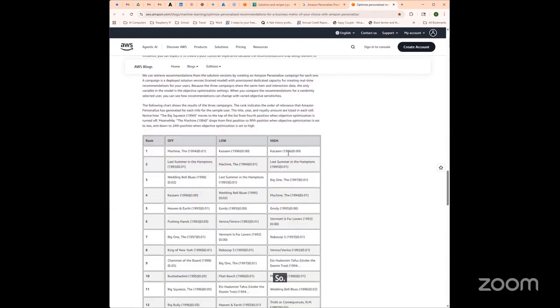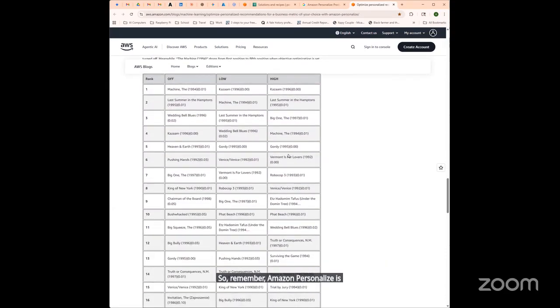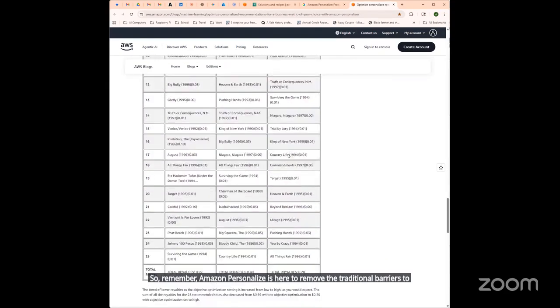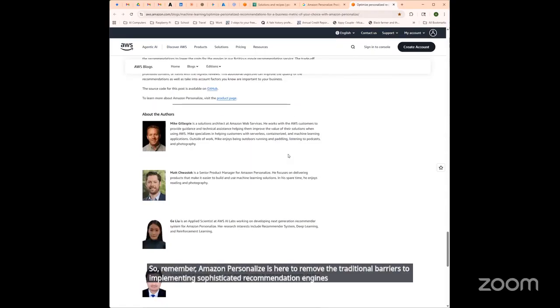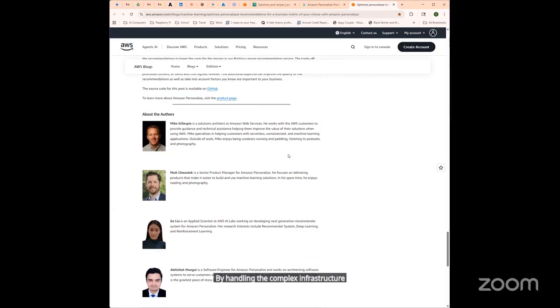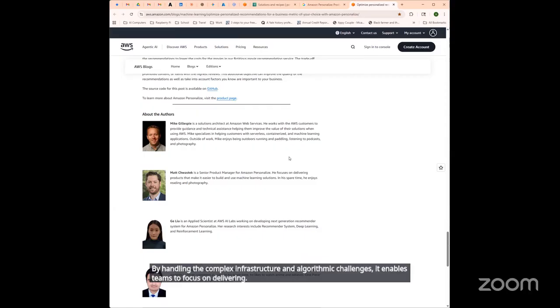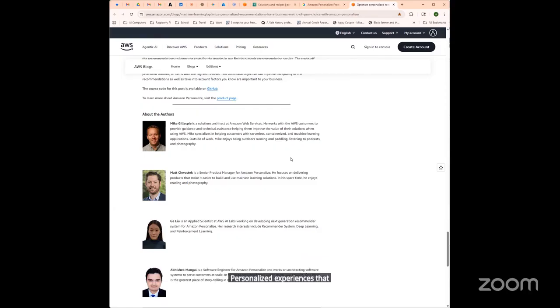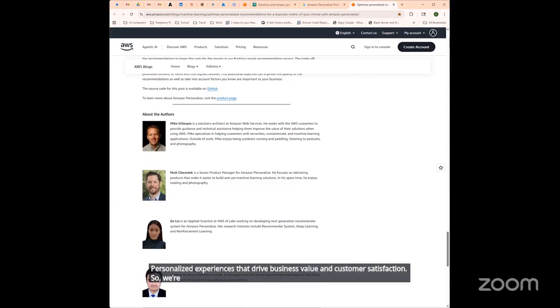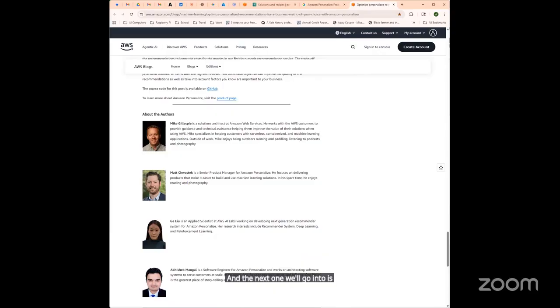So remember, Amazon Personalize is here to remove the traditional barriers to implementing sophisticated recommendation engines. And it makes enterprise-grade personalization accessible to organizations of all sizes. By handling the complex infrastructure and algorithmic challenges, it enables teams to focus on delivering personalized experiences that drive business value and customer satisfaction. So we're going to end that here. And the next one we'll go into is Amazon Textract.